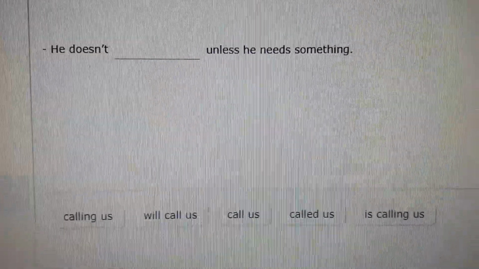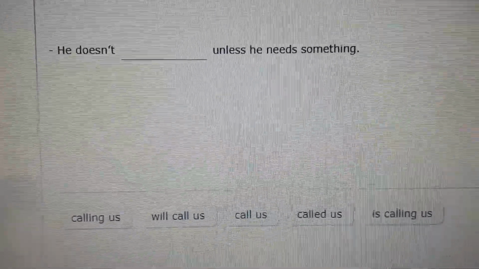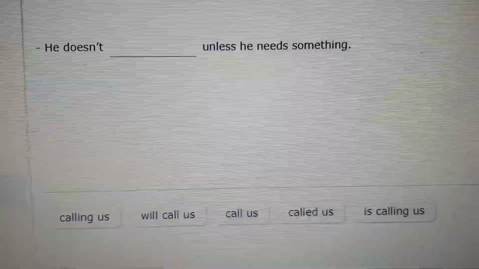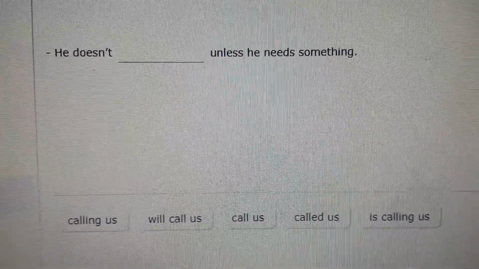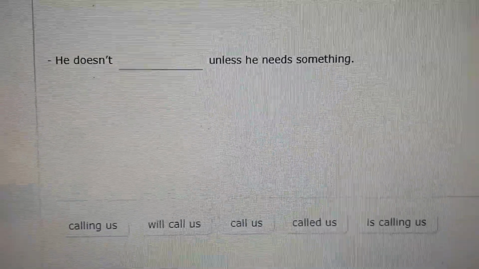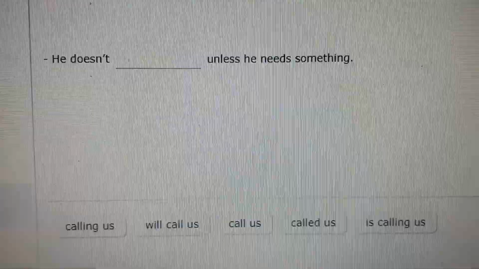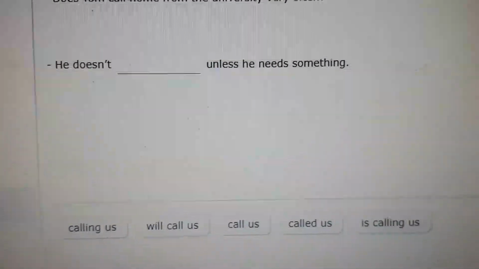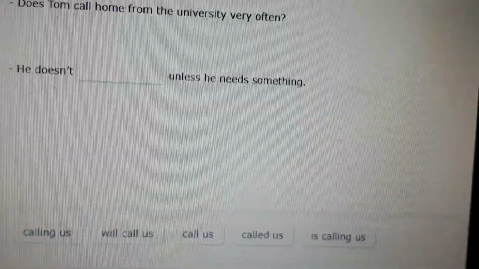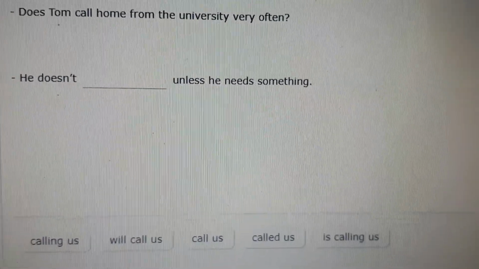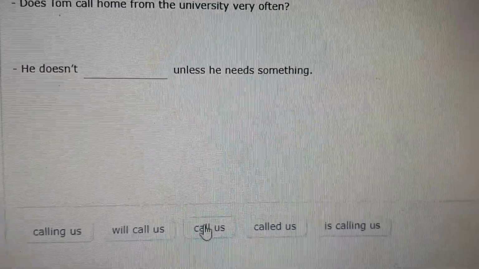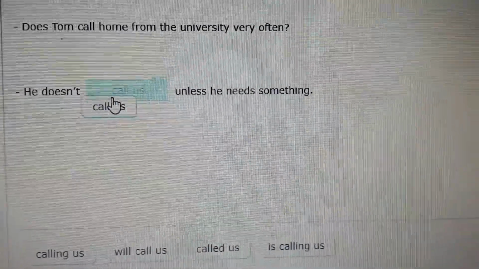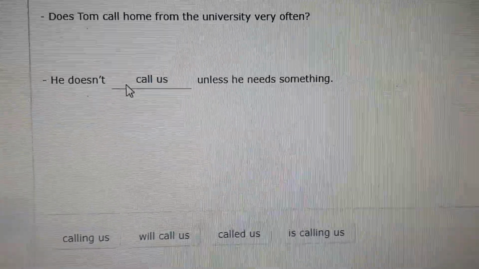So we can't use calling. We can use will call, we can use called, and we can use is calling, because we already have the auxiliary doesn't, and we can't have another auxiliary. So he doesn't what? He doesn't call us. This one. He doesn't call us unless he needs something. Got it?